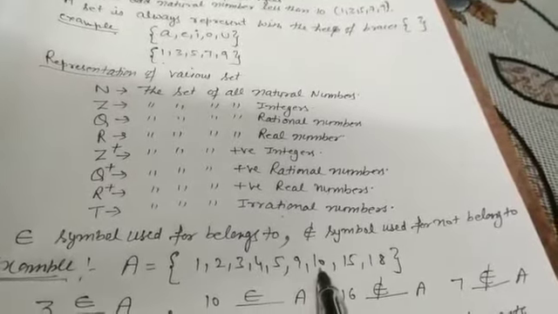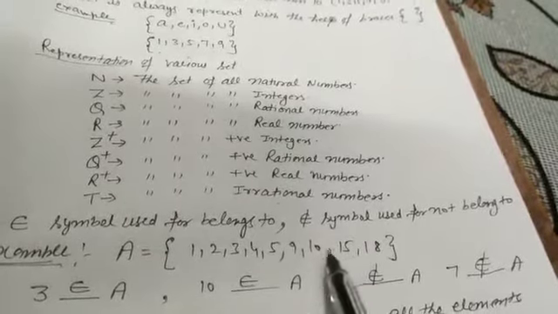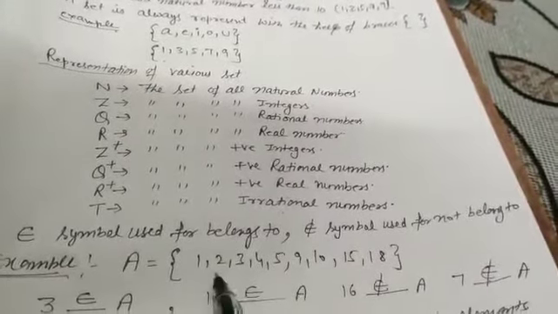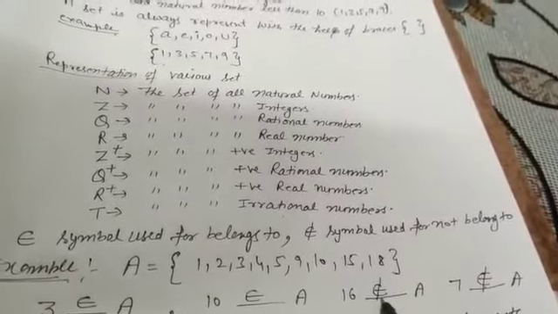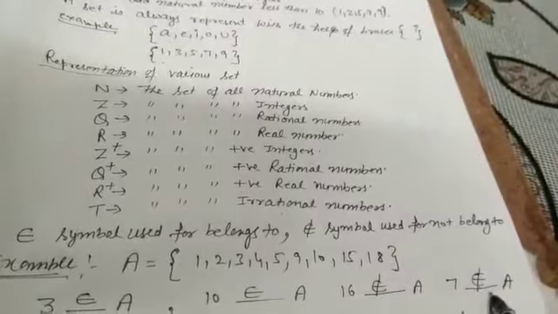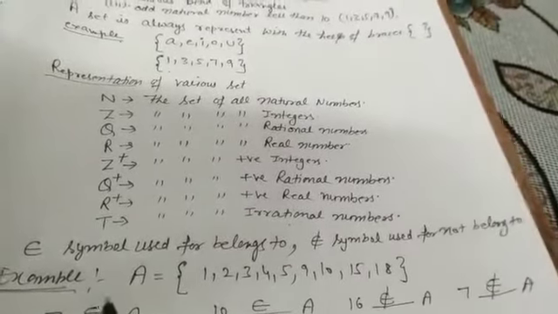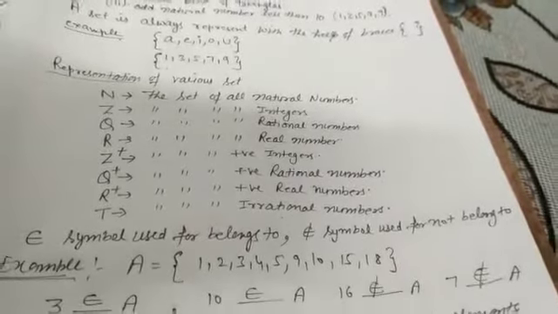Is 10 there? Yes, 10 is there, so 10 belongs to A. If you observe 16, is 16 there in this set? No, 16 is not there, so 16 does not belong to A. Is 7 there? No, 7 does not belong to A. So these are the symbols for belongs to and not belongs to.